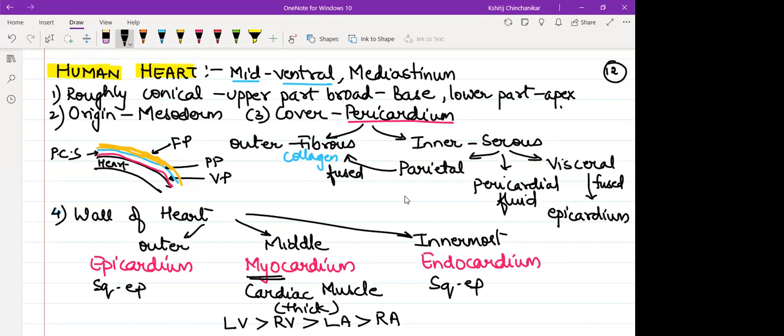So I've just spoken about the position of the heart, the shape of the heart, the cover of the heart, and which tissue makes the wall of the heart. I will put a star on cardiac muscle because the most important tissue which makes the heart the pumping organ of our body is the presence of cardiac muscles in the heart. Okay.